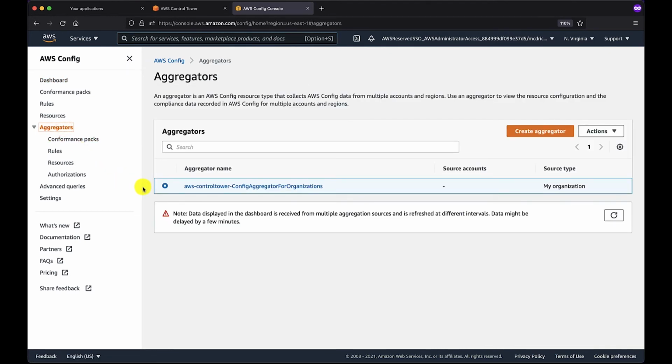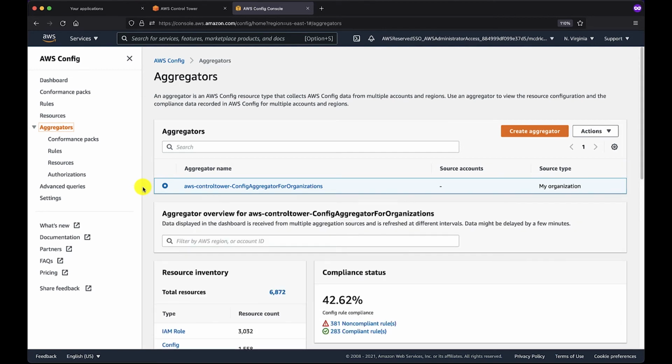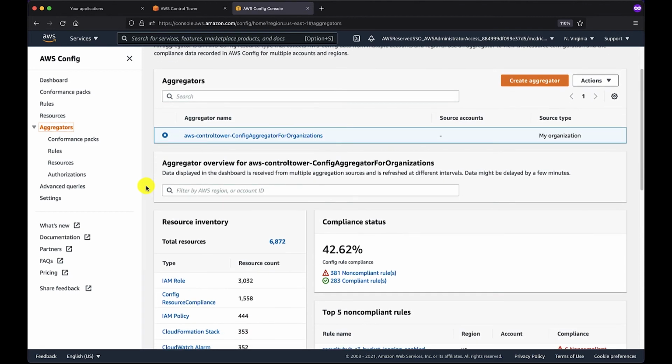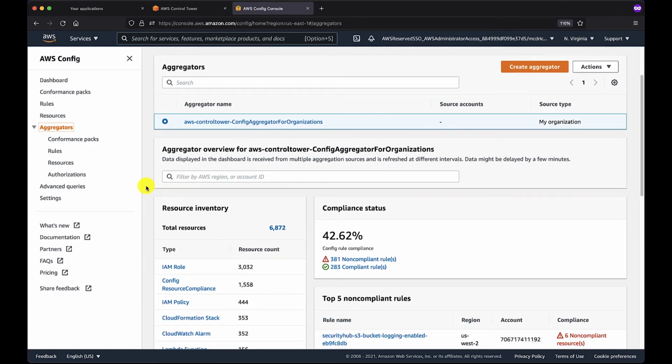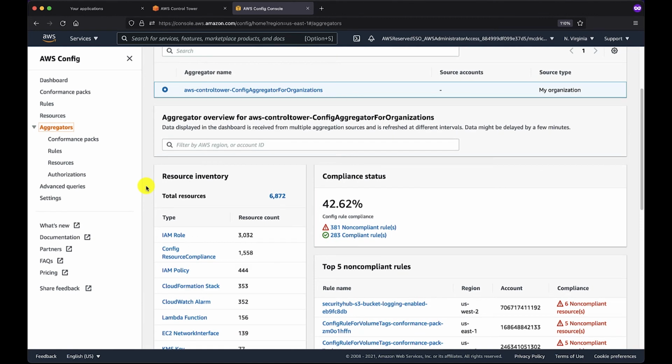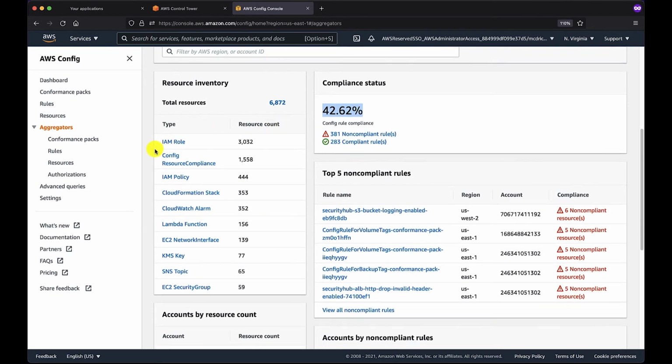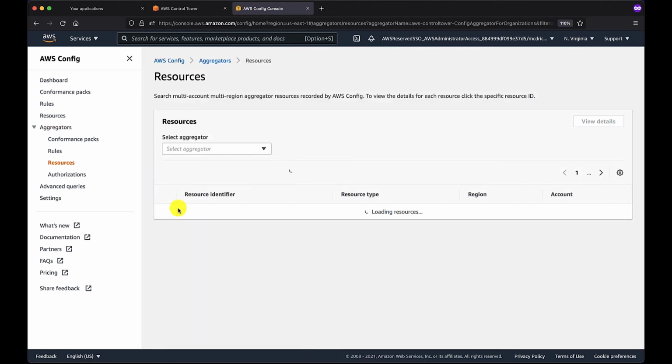And in our aggregator view, we're going to be seeing data that has been collected from all of the governed regions and all of the governed accounts that are part of the Control Tower landing zone. And right away, we have a compliance status that's highlighted for us. And it is not a very good number. We have a lot of resources that have been discovered across all 13 AWS accounts, including Lambda functions, CloudWatch alarms, etc. We can click through and view all of these resources globally from the aggregator itself.